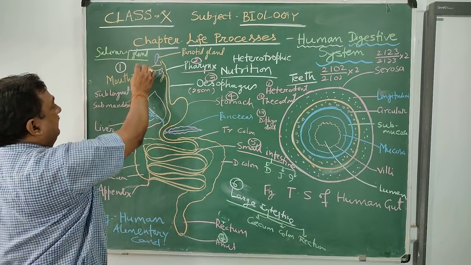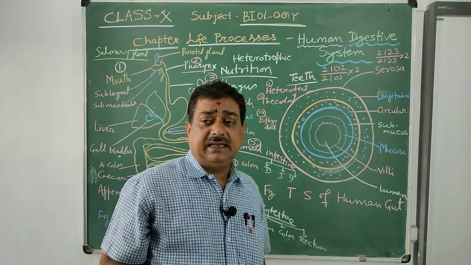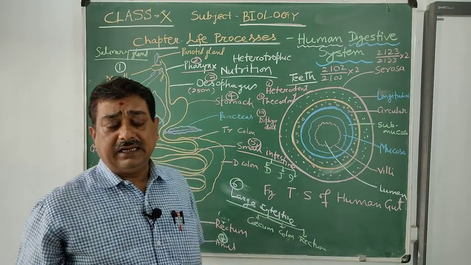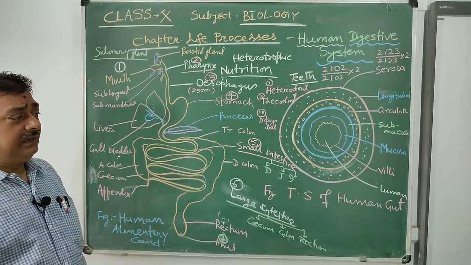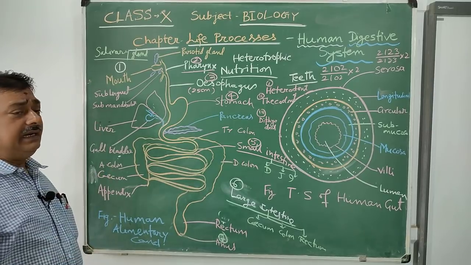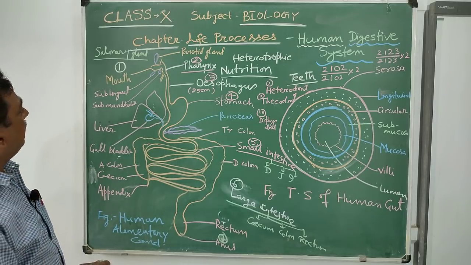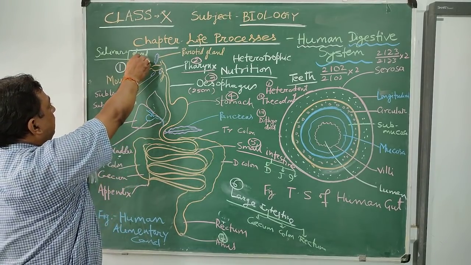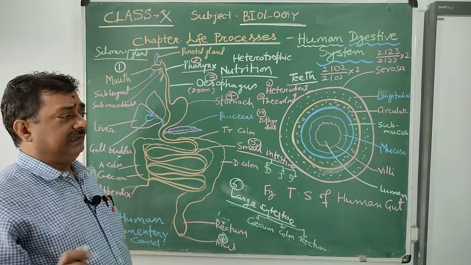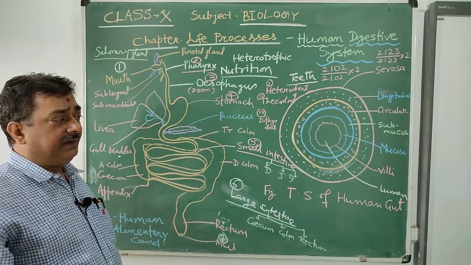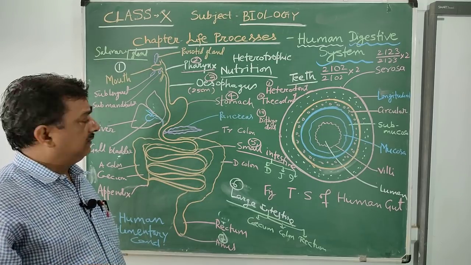The salivary gland produces saliva and various types of enzymes like ptyalin. Ptyalin is also called salivary amylase. Why is it called salivary amylase? Because amylase is of two types, so the amylase produced by the salivary gland gets the prefix salivary: salivary amylase. It is a type of enzyme produced by the salivary gland, along with lysozyme, etc. Saliva contains a very important antibody. What type of antibody? IgA.